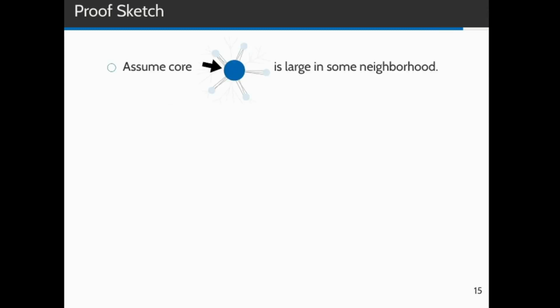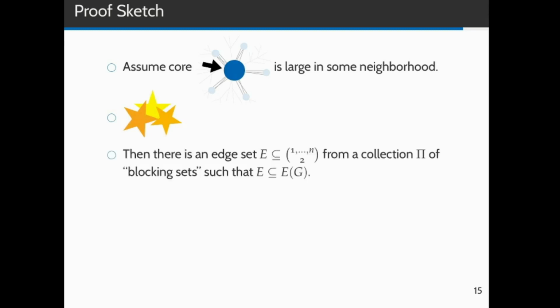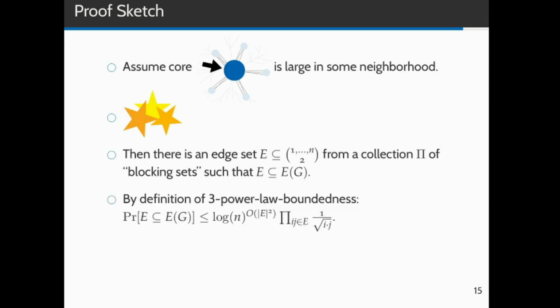So let me describe how we bound the probability that the core is large. This is the most complicated part of the paper, though I can only sketch it briefly. So at first we assume that the core is large somewhere in the graph. Then, after many pages of proofs, we show that this implies that there exists some edge set E from a collection pi of blocking sets, such that all edges in E are present in our graph. And 3-power-law boundedness was defined exactly in the way that for some fixed set E, we get a nice bound on the probability that all edges in E are present in the graph.